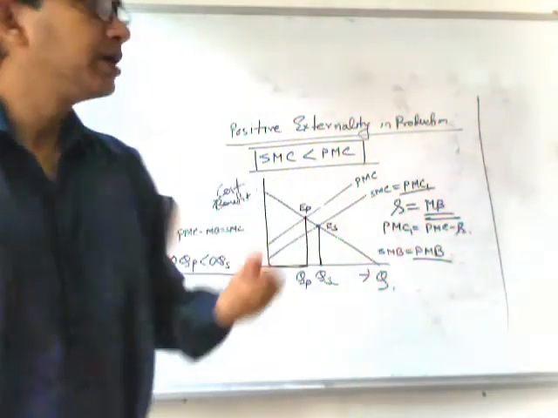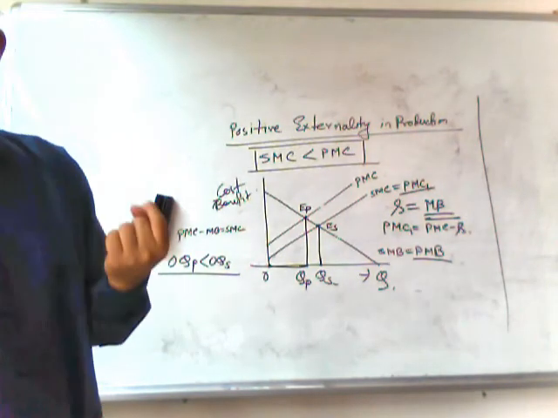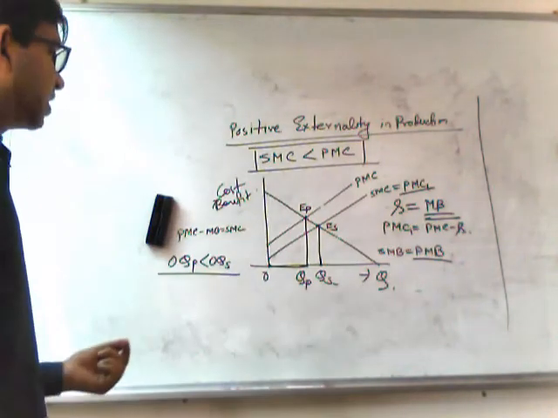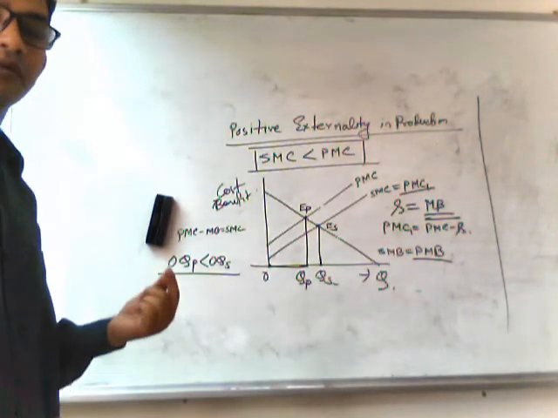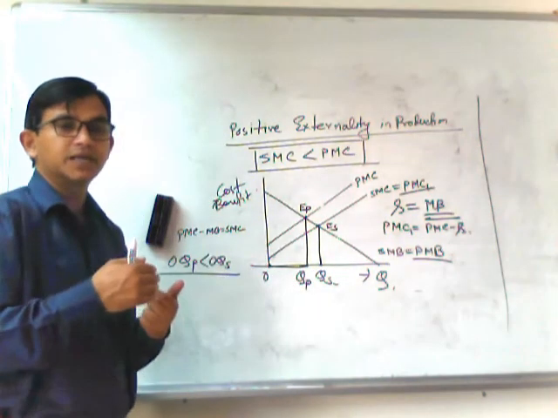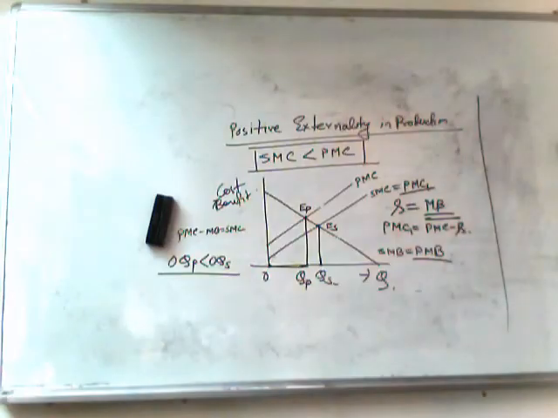So, by providing subsidy, the government can solve the problem of externality. Here also the externality is internalized by providing subsidy to the firm which has marginal benefit to the society, or additional benefit to the society. So this is how we can solve the problem of positive externality in production, and the private enterprise will produce at the socially optimum level of output by government intervention.